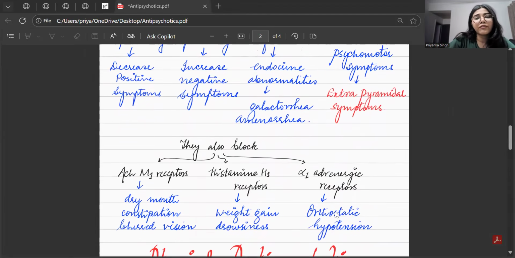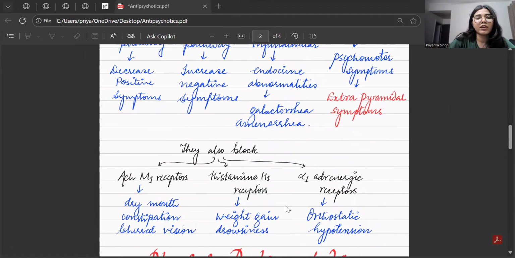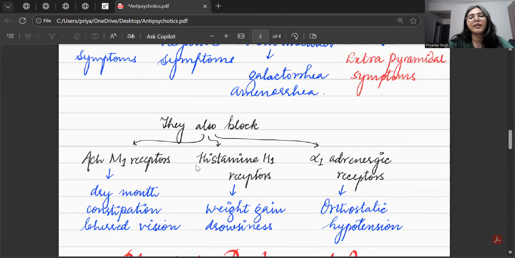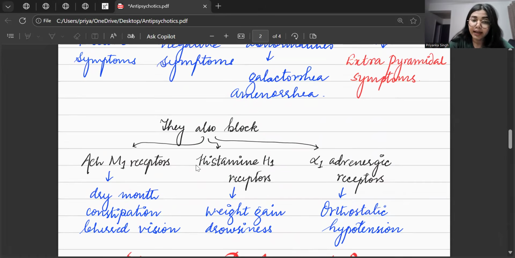Now, some other side effects of the typical antipsychotics, or the first generation antipsychotics, or what we call the conventional antipsychotics, are that they also block the anticholinergic M1 receptors and hence cause dry mouth, constipation, and blurred vision. They also block the H1 receptors, so they cause weight gain and drowsiness. They also block the alpha 1 adrenergic receptors and may cause orthostatic hypotension.